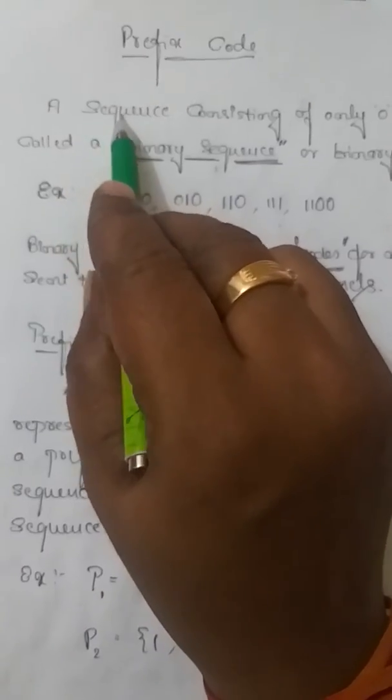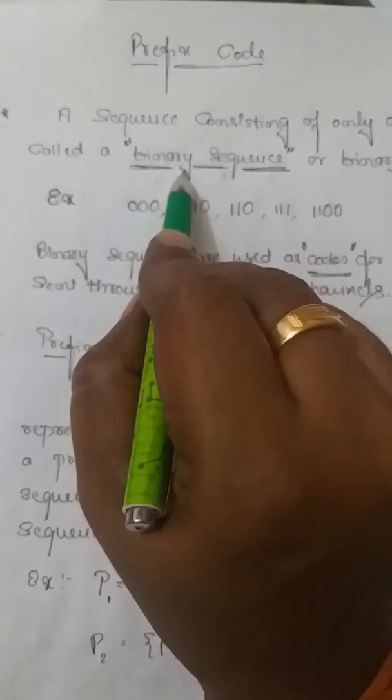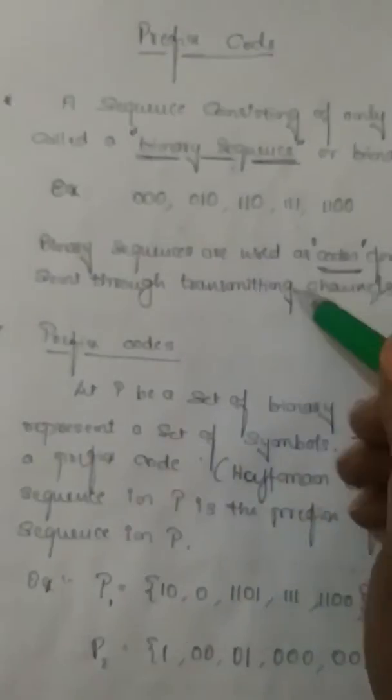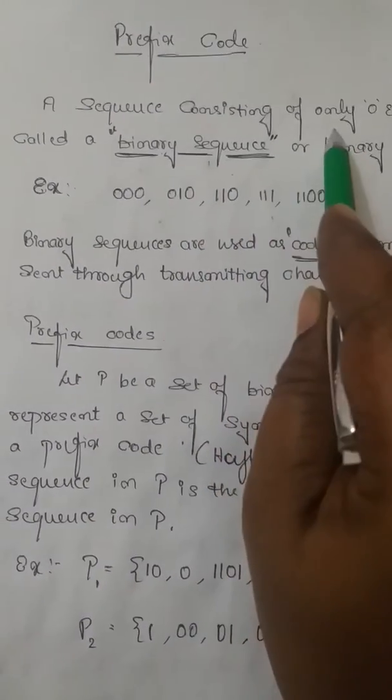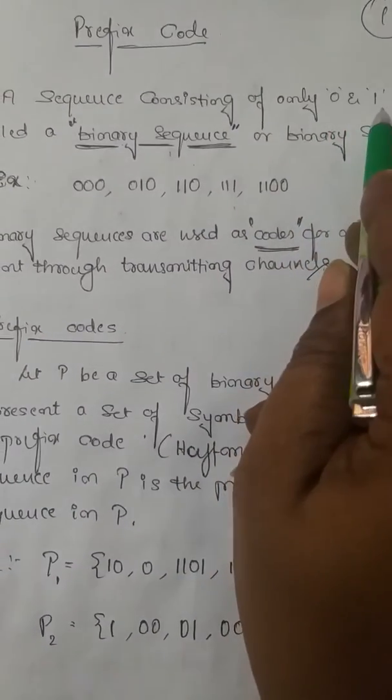Now, first I'll start with the binary sequence. So what is a binary sequence? A sequence consisting of only 0 and 1.